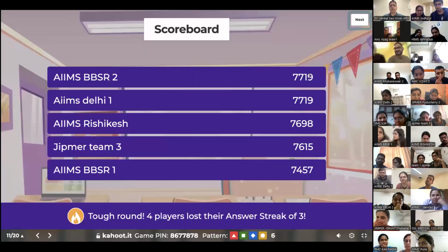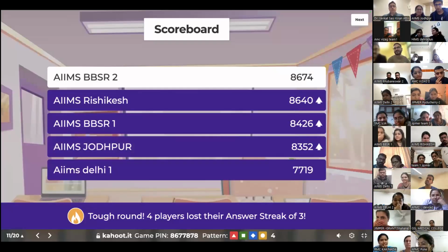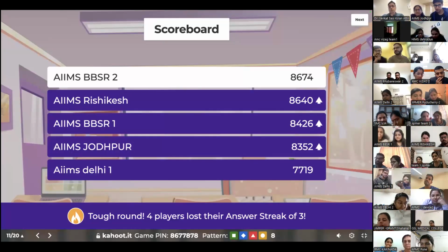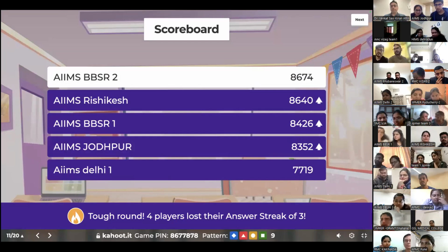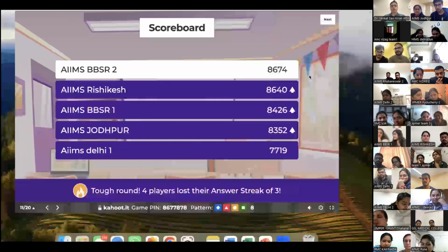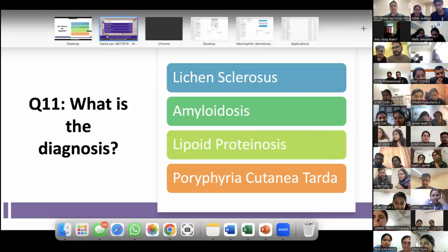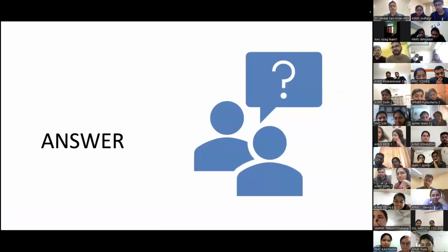So this may have filtered out a lot of people here. So yes, we have AIIMS Bhubaneswar again leading, followed by Bhubaneswar 2, Jodhpur, and AIIMS Delhi. So top 4 teams qualified. We've got 9 more questions to go. So the rest of you, I don't know how far behind you are, but you still have a lot of time. So please, don't get disheartened.